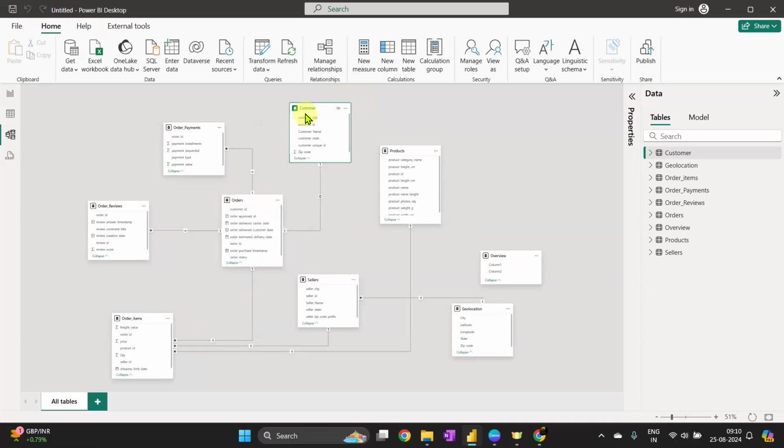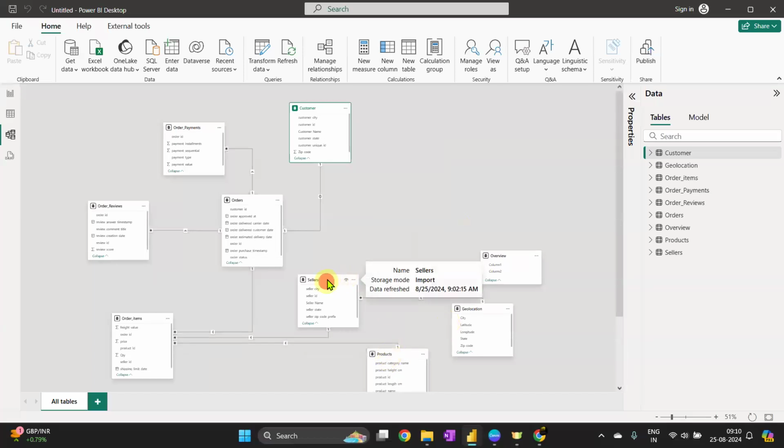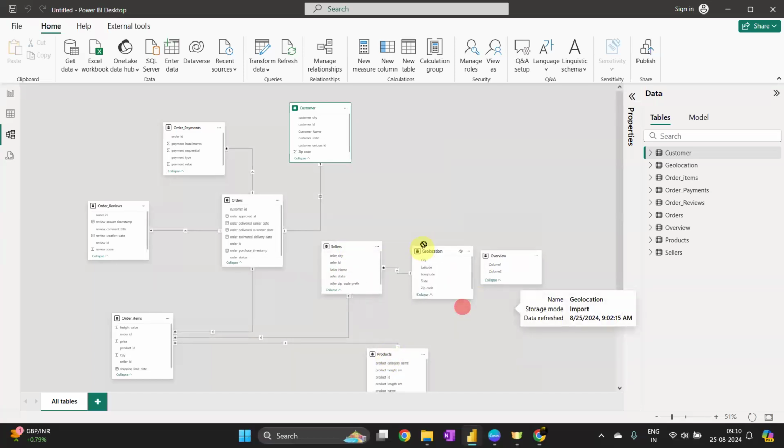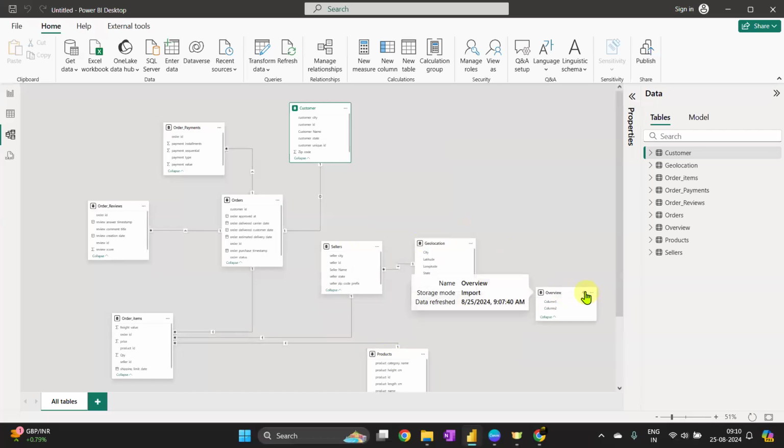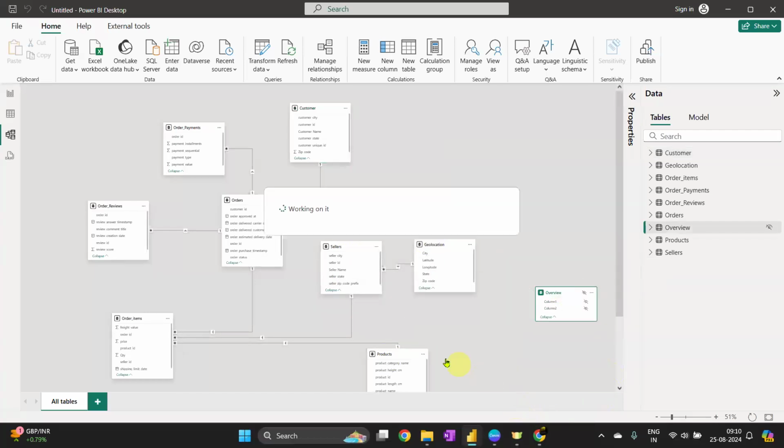Let's say we have a one-to-many relationship in the orders table, correct? Some other table has a one-to-many relationship with the orders table. In that case, the customer table also refers to that other table, because here we are using a bidirectional filter. So you can go ahead and select that also.